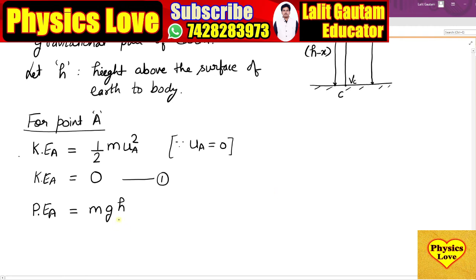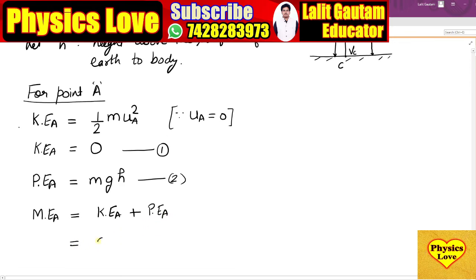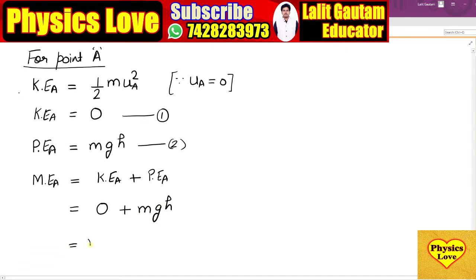So it is m g h, equation number 2. Now mechanical energy at point A is the sum of kinetic energy and potential energy. The kinetic energy is 0 and the potential energy is mgh, so mechanical energy at point A is mgh.